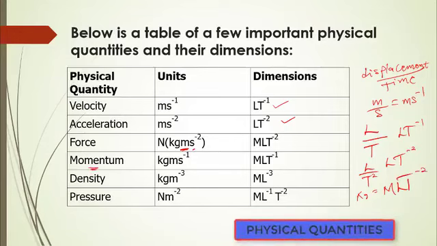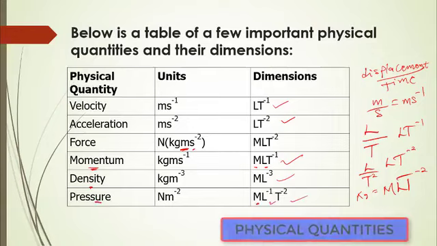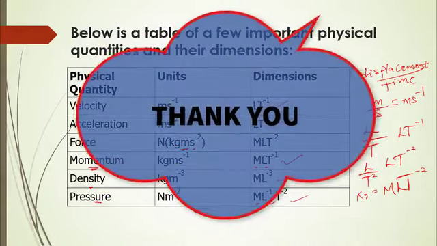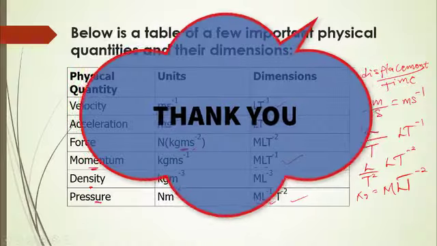The same applies to momentum, which is mass, length per time. Density, kilogram per meter cube, which is mass per length cubed. And then pressure, which is Newton per meter squared. Then we have mass per length per time squared. So these are some important physical quantities and their dimensions.